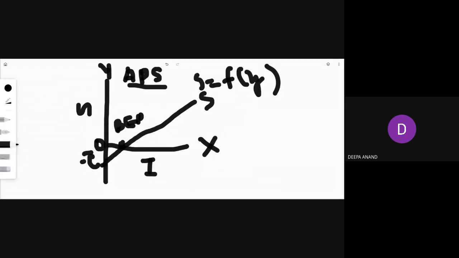Now, what is average propensity to save? Take any point on the saving curve. I'm taking this point and joining it to the y-axis to know the saving, and to the x-axis to know the income.